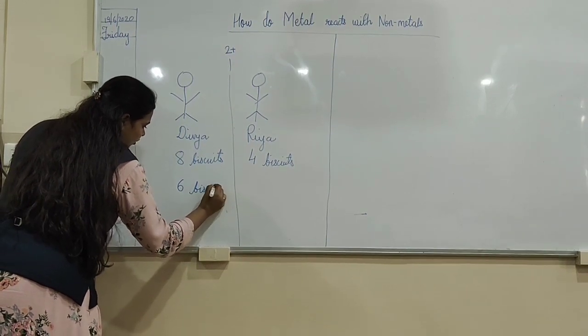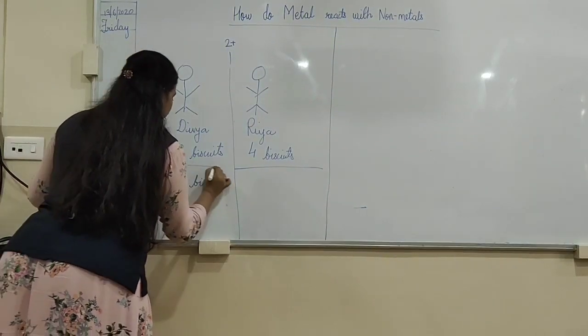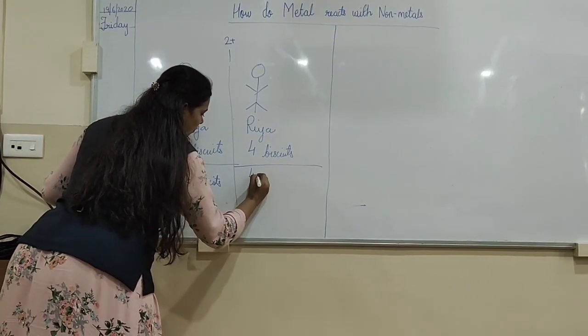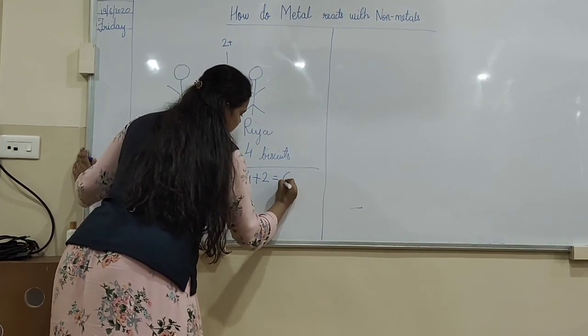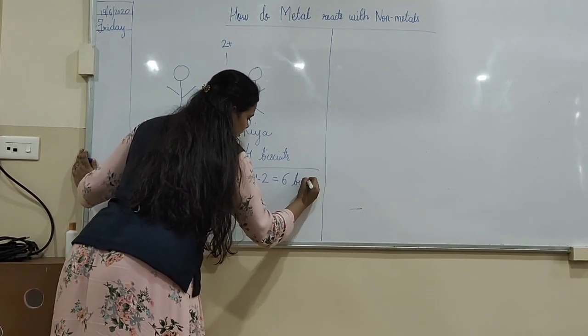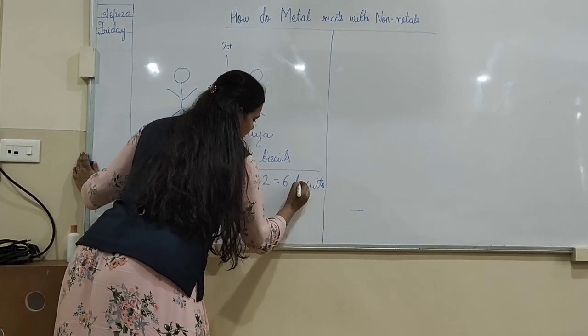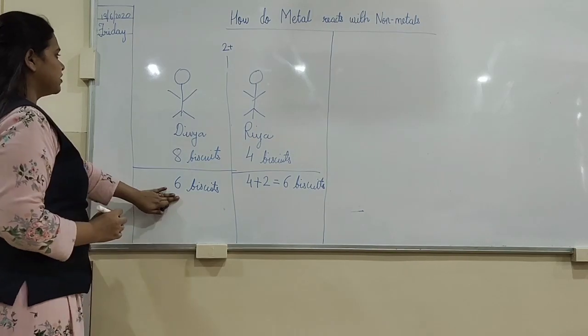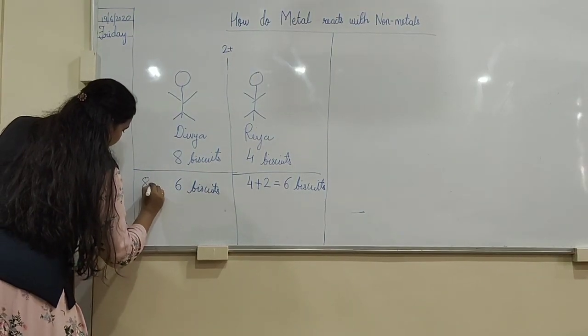And Riya, on the other hand, after receiving 2 biscuits, that is 4 plus 2, was remaining with 6 biscuits, which is just the same as what Divya had.